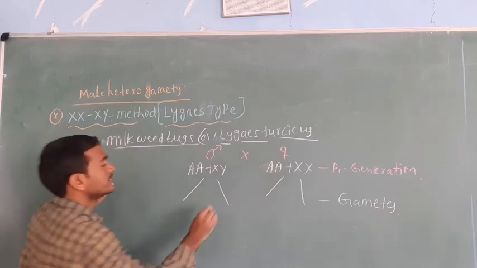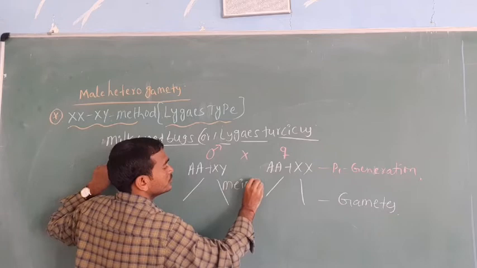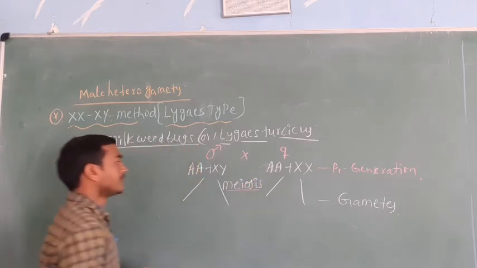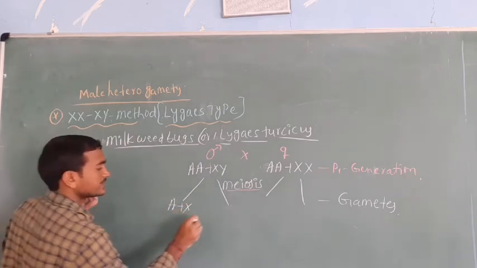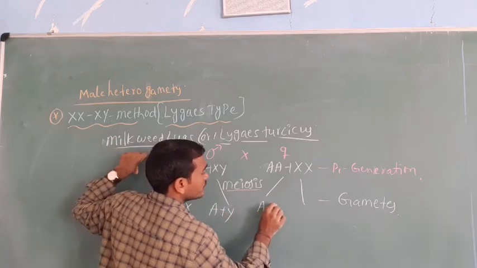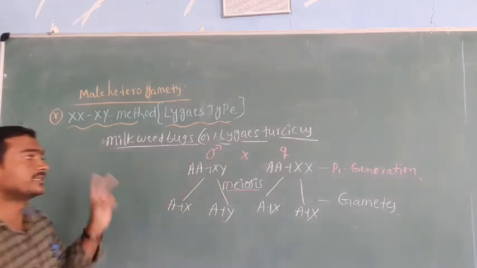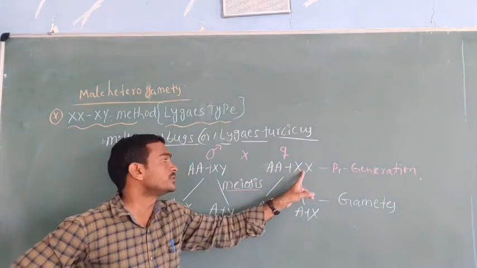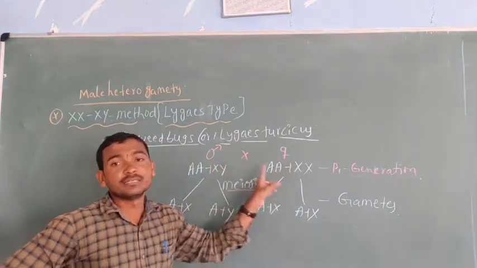Here meiosis, same here also, meiosis. In the gametogenesis, autosomes plus X and autosomes plus Y in male, and autosomes plus X, autosomes plus X in female. The female is XX chromosomes, the allosomes. Here the XY is the allosomes of the male. Again we'll discuss it clearly.